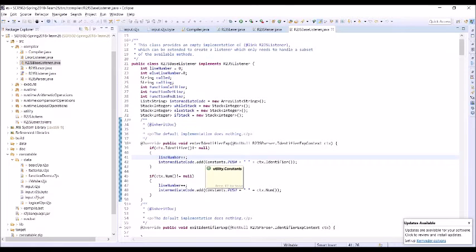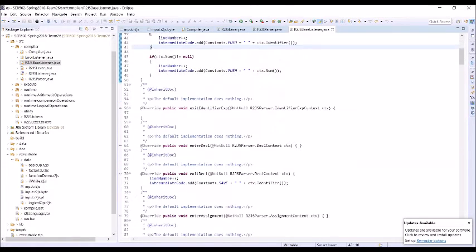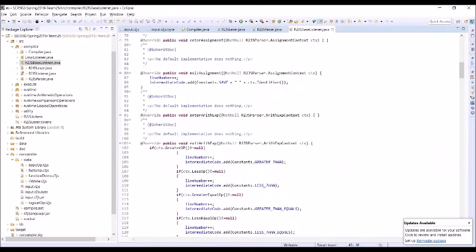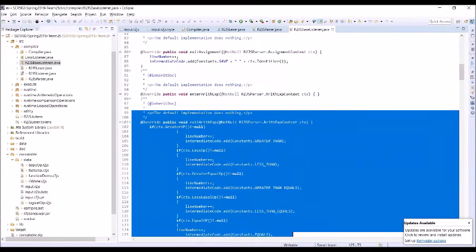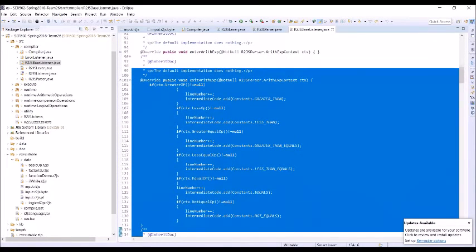Let's look at another entity, arithmetic expression. If a greater operator is encountered in our context, we add greater than in our array list. In the same way, less than and equals are also handled. We can understand them better by looking at the intermediate code. The rest of the entities are also handled in the same way. Let's have a look at our intermediate code.